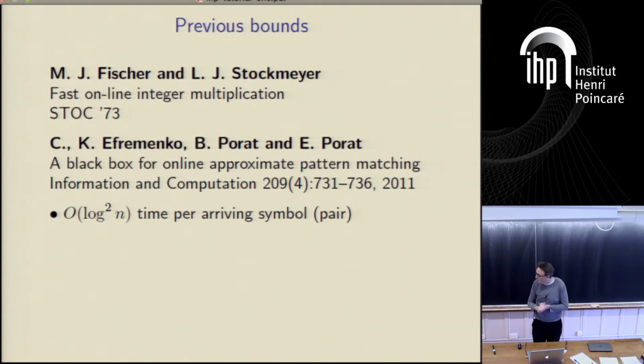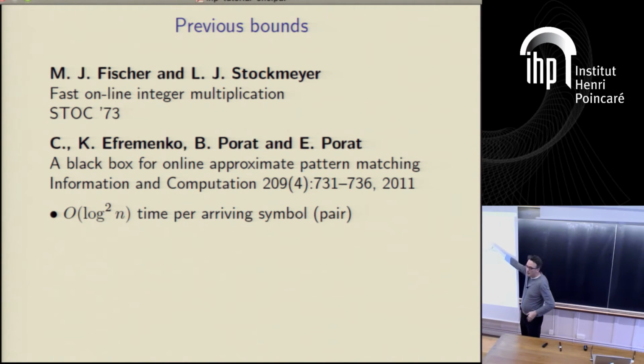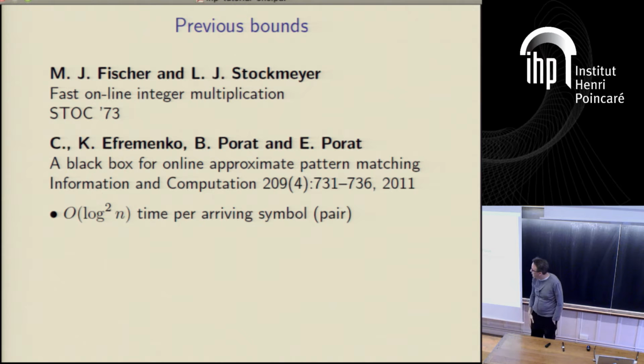Okay, so we have these log lower bounds, but are they any good? What's the upper bound, you might ask? Well, Fischer and Stockmeyer, and also myself and Fomenko Part, looked at upper bounds for these problems. This was specifically for integer multiplication. What we did later on is we gave a general online to offline reduction, which says, for a large class of problems that you want to solve online, by online I mean you want guaranteed worst case time complexity for every new symbol that comes in. One symbol comes in, you must give an output. Another symbol comes in, you must give an output. You want a guaranteed worst case time complexity. How long is it going to take you to give an output?